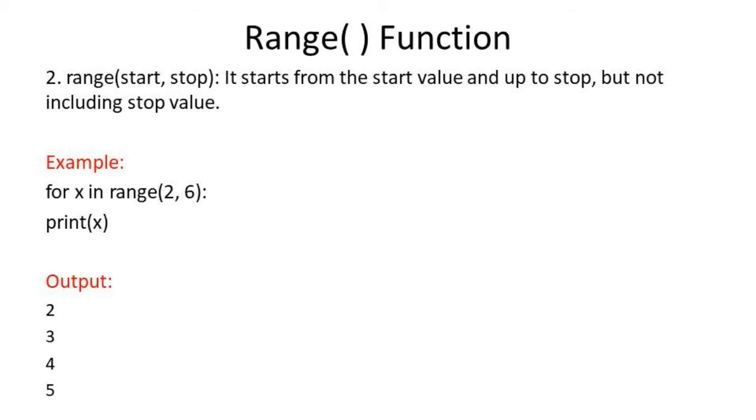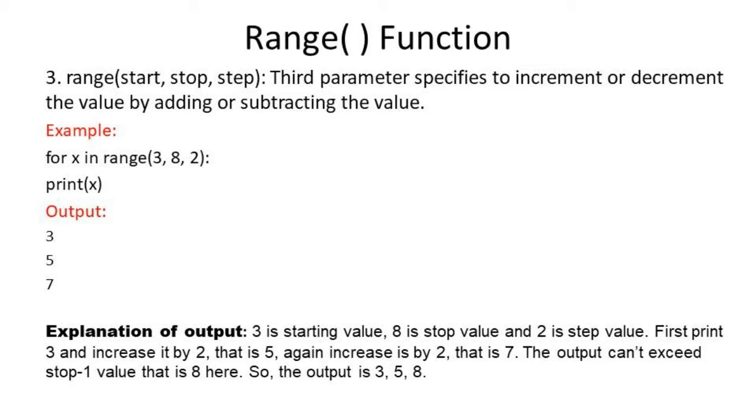Next is range start comma stop comma step. So in this we have mentioned the step also, that is the interval. For example, for x in range 3 comma 8 comma 2. So starting value is 3 से start होगा. अब इसमें हमने गैप दे दिया है, इंटरवल दे दिया है कि 2 का इंटरवल होगा. सो इसकी वैल्यू 2 से इंक्रीमेंट होगी. तो 3 के बाद क्या आएगा 5, 3 + 2 that is equal to 5. और उसके बाद कौन सी वैल्यू प्रिंट होगी, that is 7. Next is jump statement.